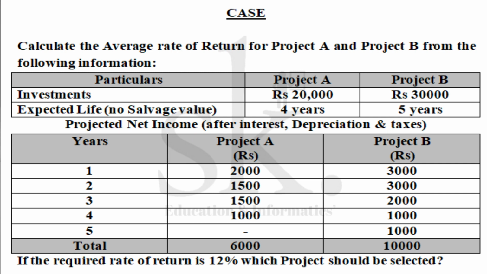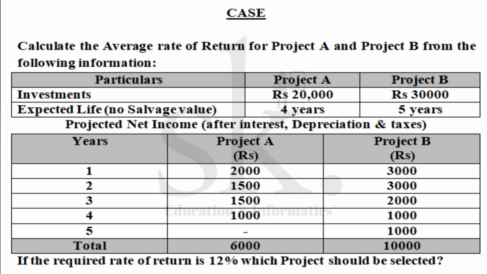And thereafter you see the projected net income after interest, after depreciation and tax, everything has been given. So project A has 1, 2, 3, 4 years, for the 5th year there is no profit. And for project B, 1, 2, 3, 4, 5 years profit has been given. And it's being said that if the required rate of return is 12%, that is the anticipated rate, which project should be undertaken? So here we require to take a decision of which particular project we require to select.